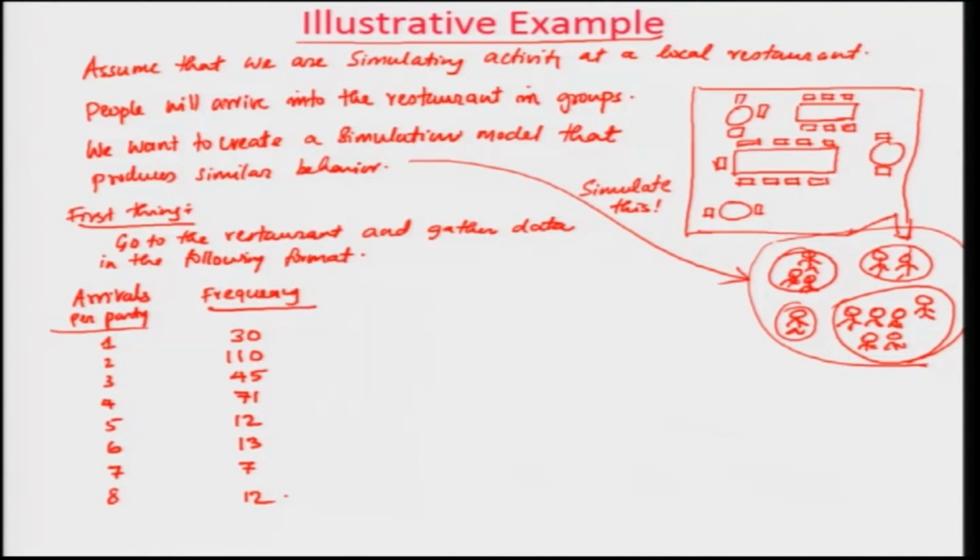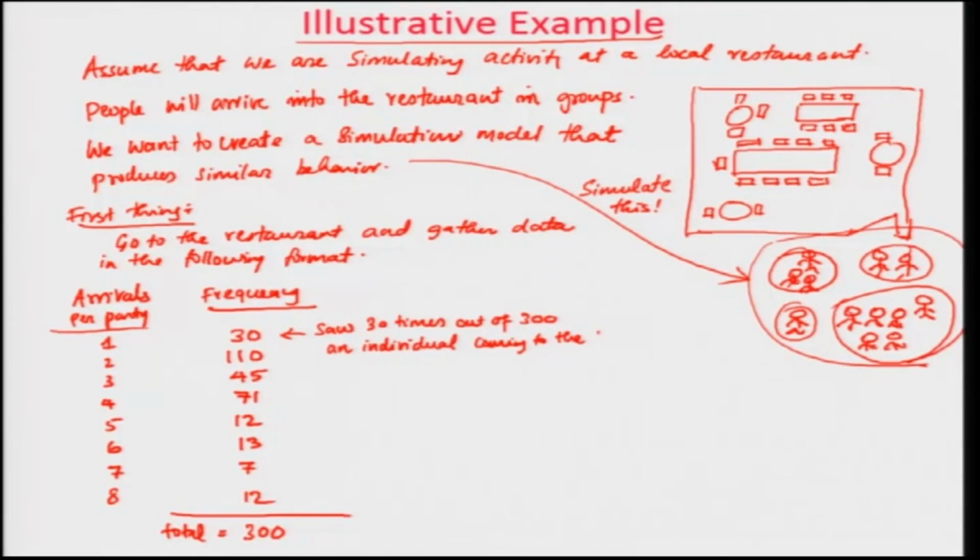So, that means you saw 30 times, this implies what? So, 30 times. Okay. So, this total will be equal to 300. So, 30 times out of 300, an individual coming to the restaurant.